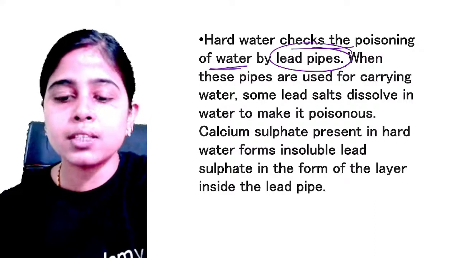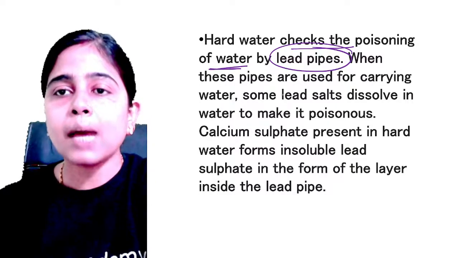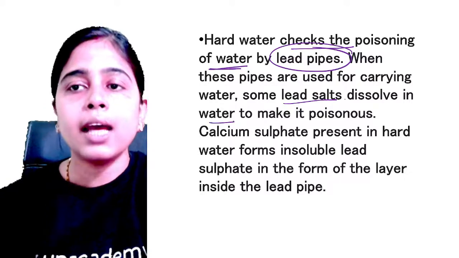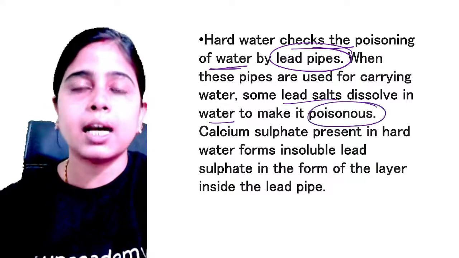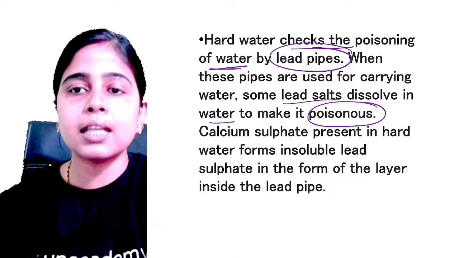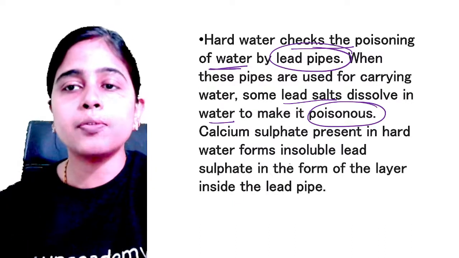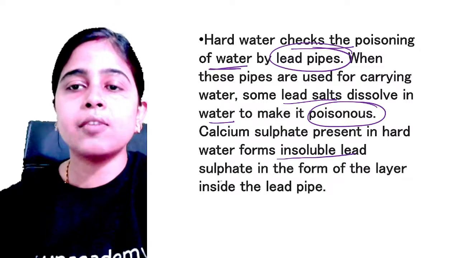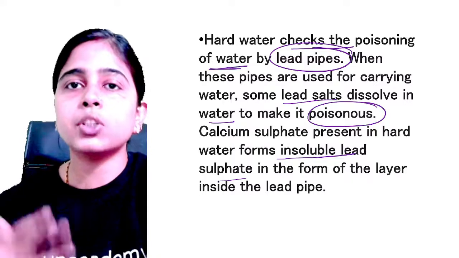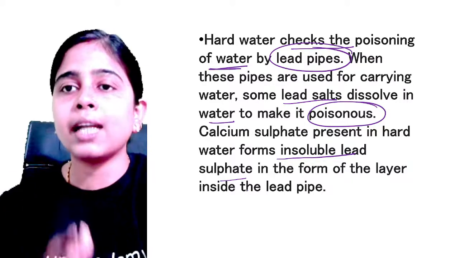Yes, it's a universal solvent. So what happens during that course? Some lead salts dissolve in the water and it makes water poisonous, unfit for drinking. So if calcium sulfate, let's say, is present in the hard water, it forms an insoluble lead sulfate in the form of a layer. Okay, so your lead salts react with your calcium sulfate to form your lead sulfate.